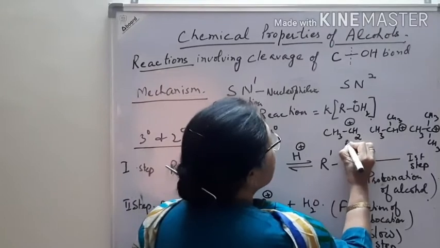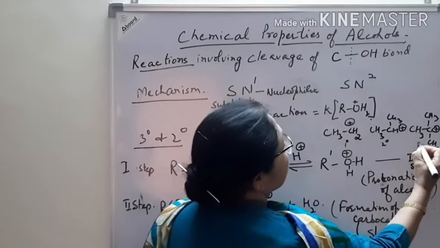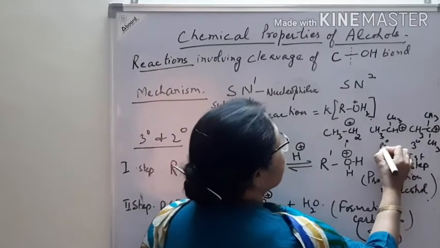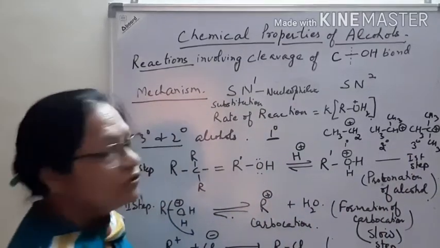This is primary, this is secondary, and this is tertiary.